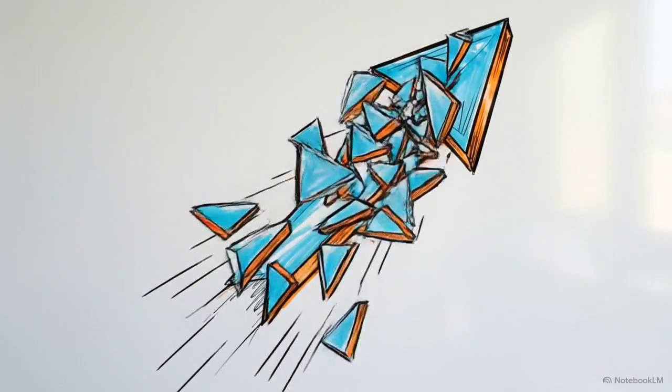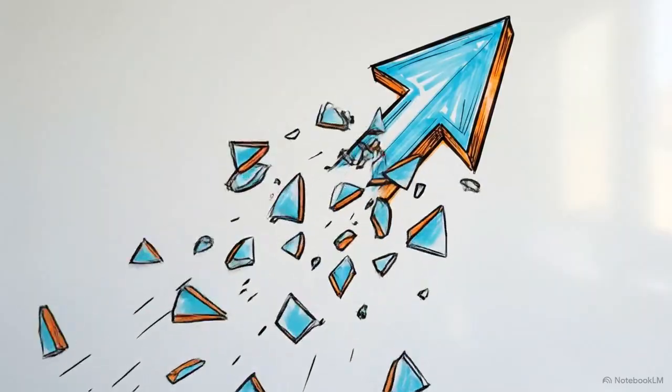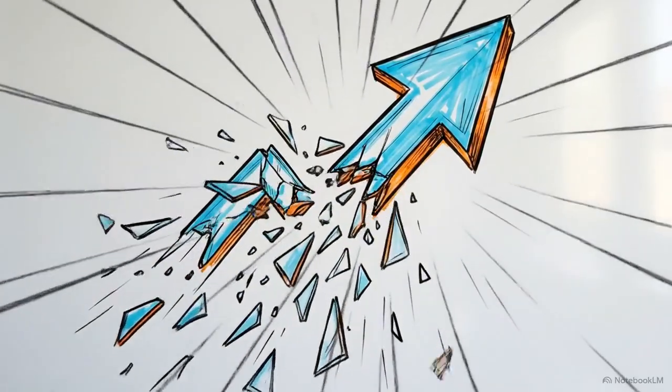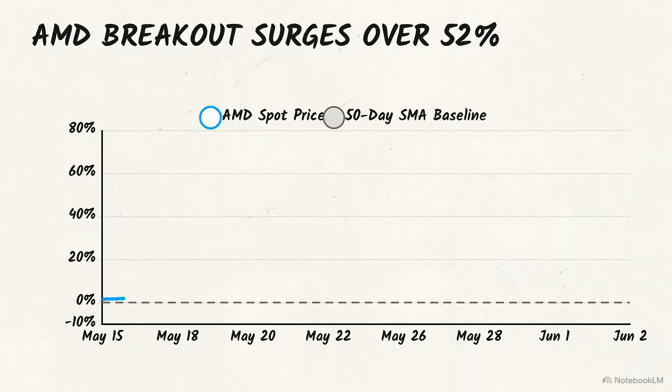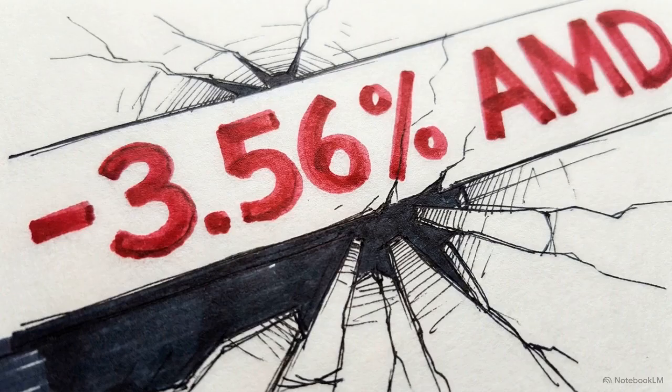Markets rarely reverse without warning, but occasionally a soaring upward trend abruptly shatters, driven by forces entirely invisible to the average trader. In early June 2026, AMD was riding a massive options-driven breakout, pushing up more than 52%. But by the close of trading on Thursday, June 4th, that momentum completely and violently fractured.